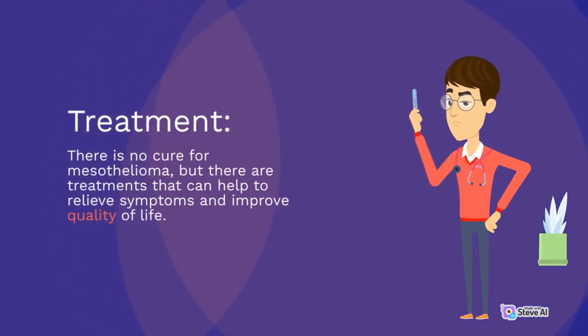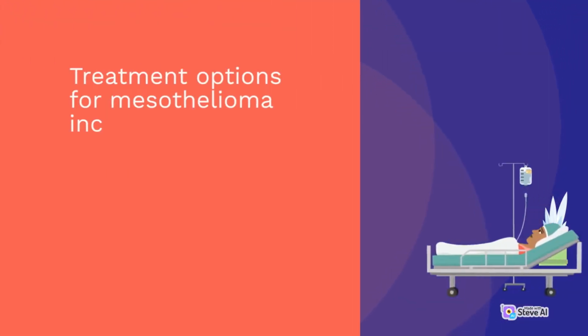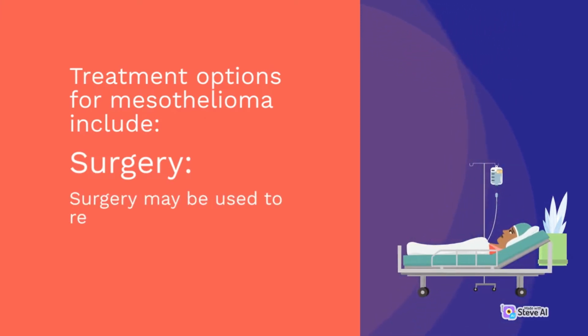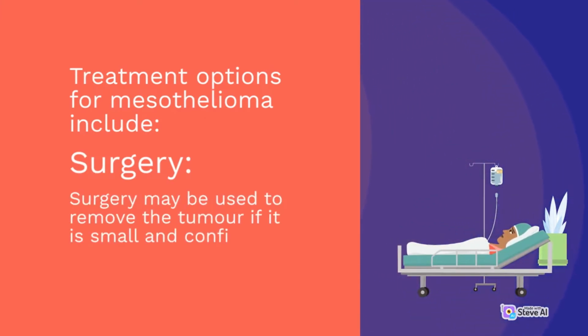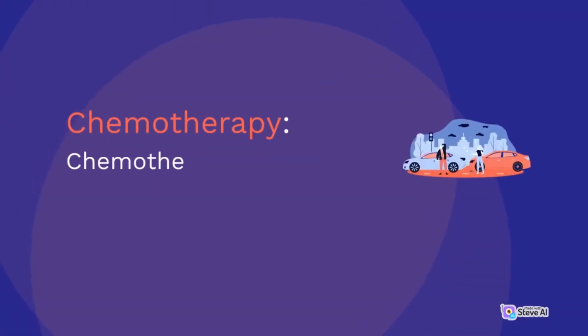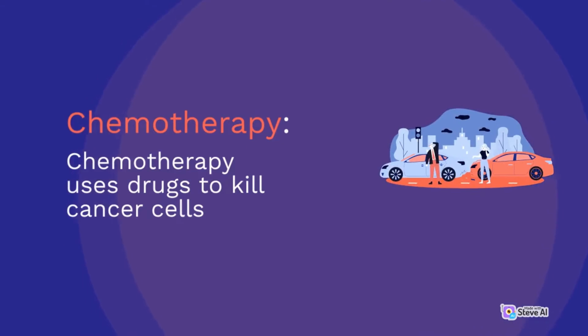Treatment. There is no cure for mesothelioma, but there are treatments that can help to relieve symptoms and improve quality of life. Treatment options for mesothelioma include surgery. Surgery may be used to remove the tumor if it is small and confined to the lining of the lung.